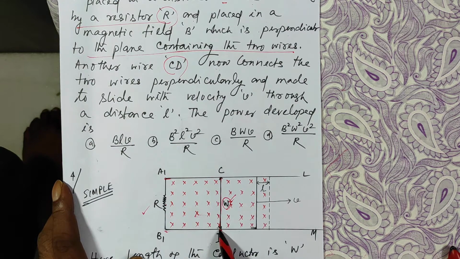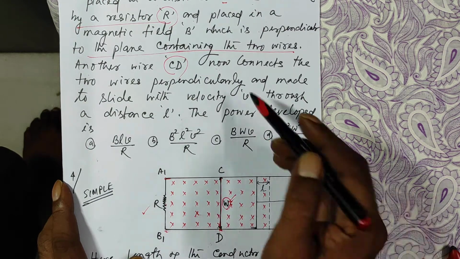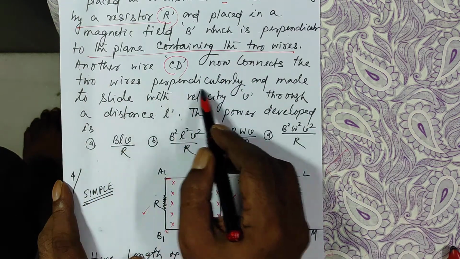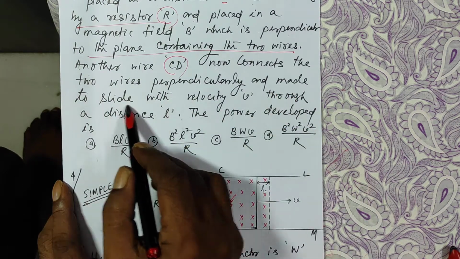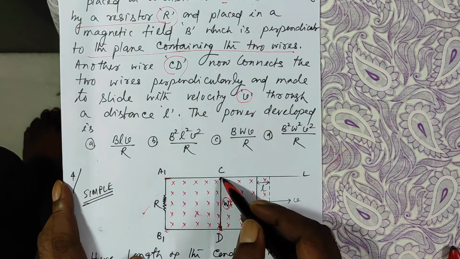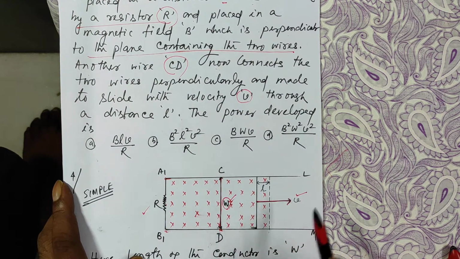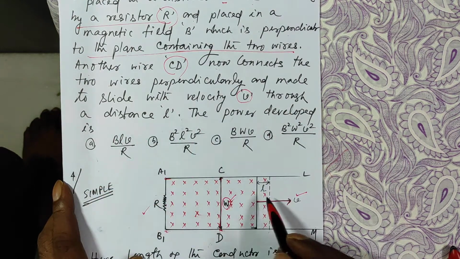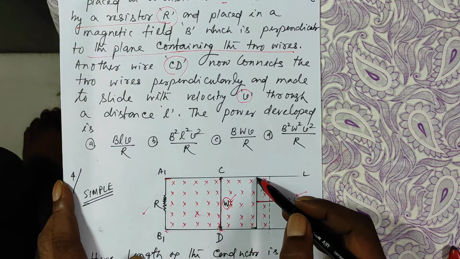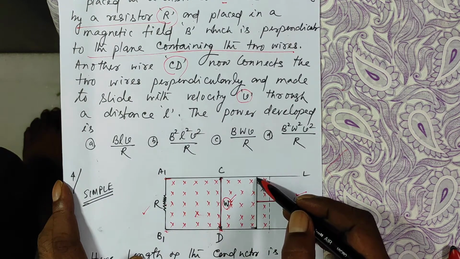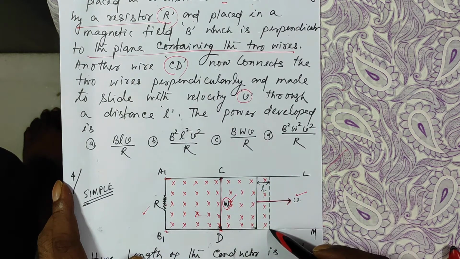This becomes a loop. And this wire CD can move to this side or this side. In this numerical, it is moving to this side. Now it connects the two wires perpendicularly and is made to slide with a velocity v. This wire is moving to this side with a velocity v through a distance L. Suppose the wire CD was here. It moved from this position to this position.